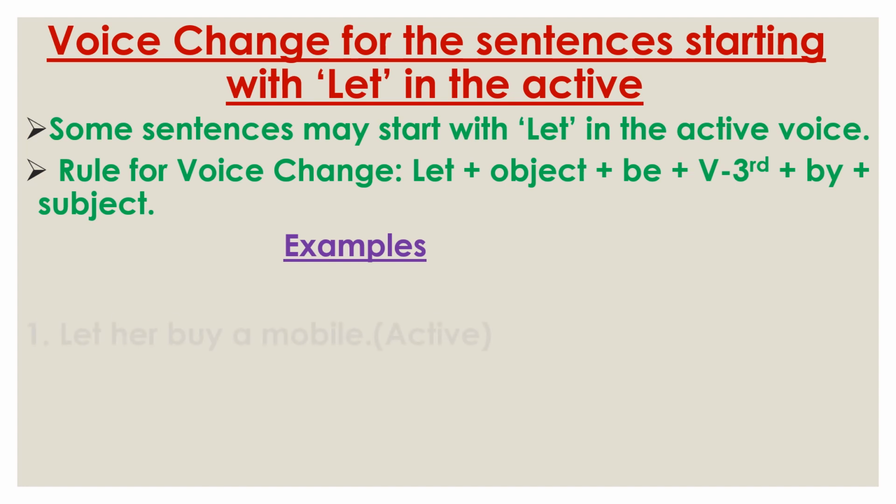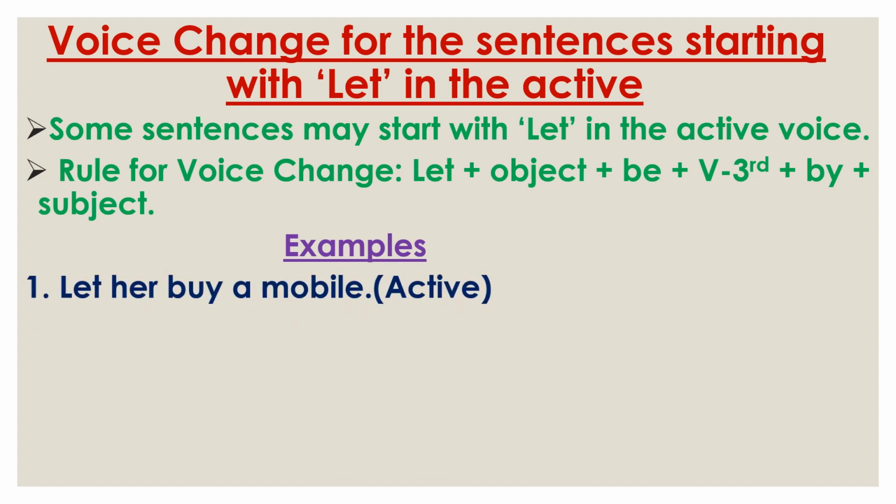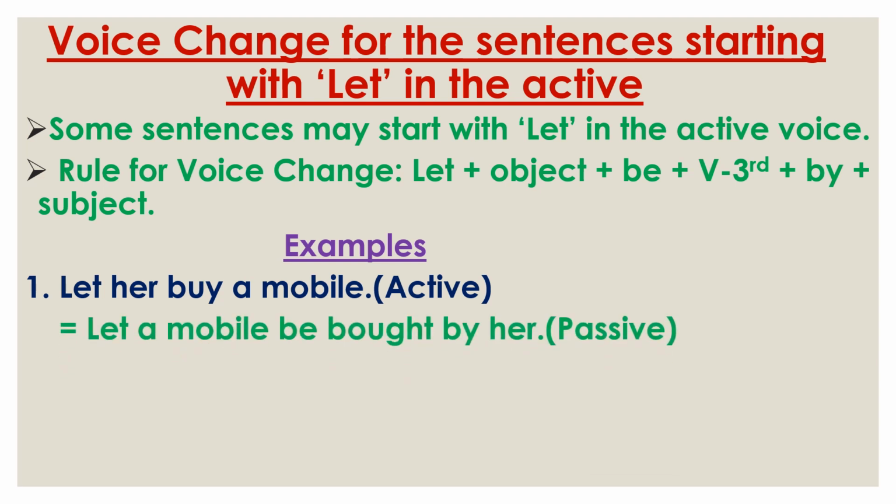Now see some examples. Let her buy a mobile. You can see that the sentence starts with let, then her is the subject, then buy is the main verb, and a mobile is the object. So we use at first let, then the object a mobile, then be, then the third form of buy, bought, then by, then her.